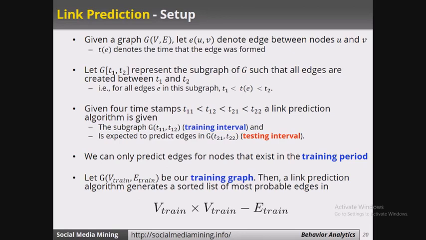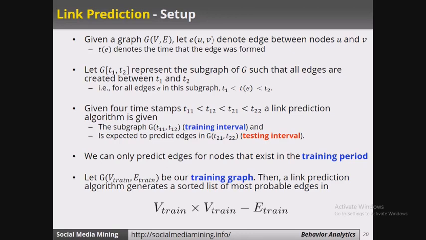For a given graph G(V, E), let edge e(u, v) denote an edge between nodes u and v, and t(e) denotes the time that edge was formed. So here we have a graph with many nodes and edges. Here edge e(u, v) denotes an edge between nodes u and v, and t(e) tells us the time when this edge was formed.